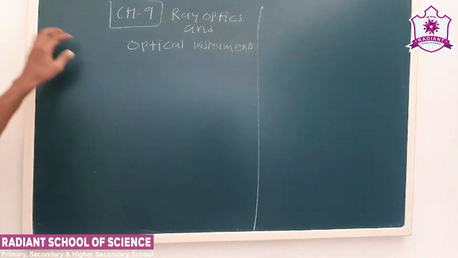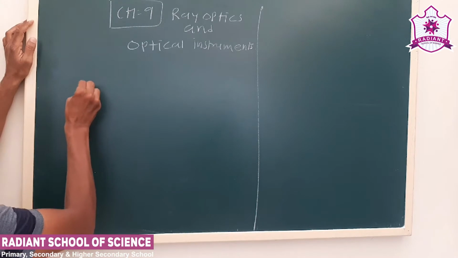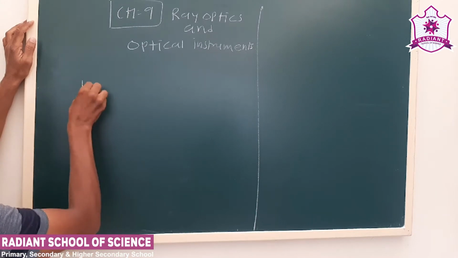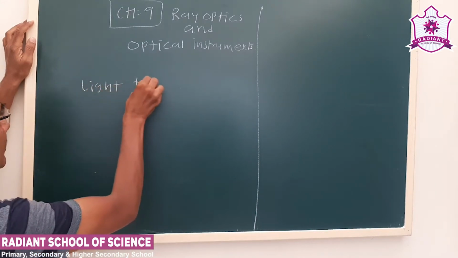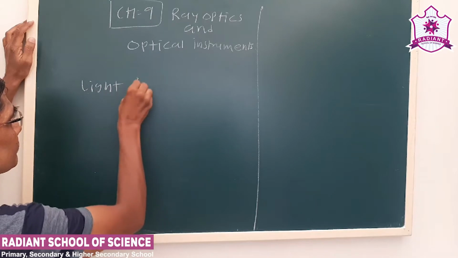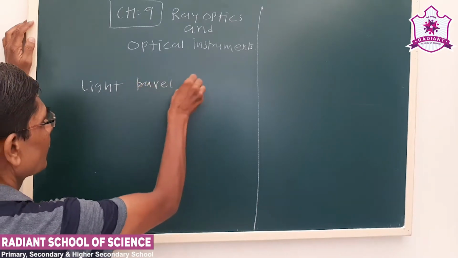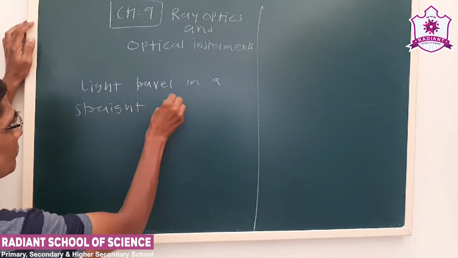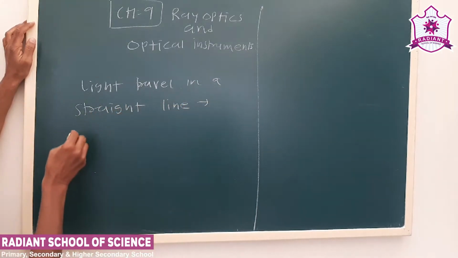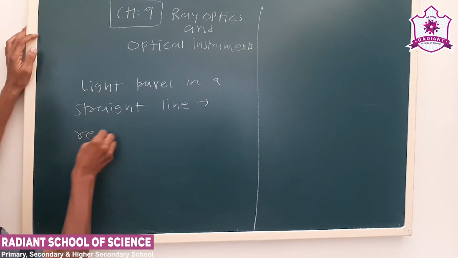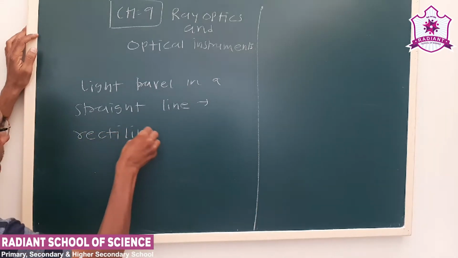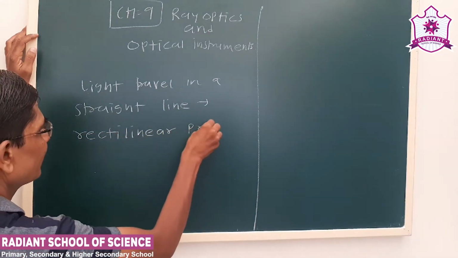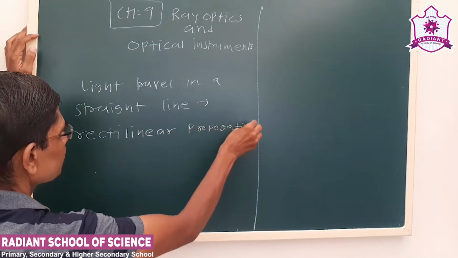So ray optics is based on the fact that light travels in a straight line. That is rectilinear propagation of light.